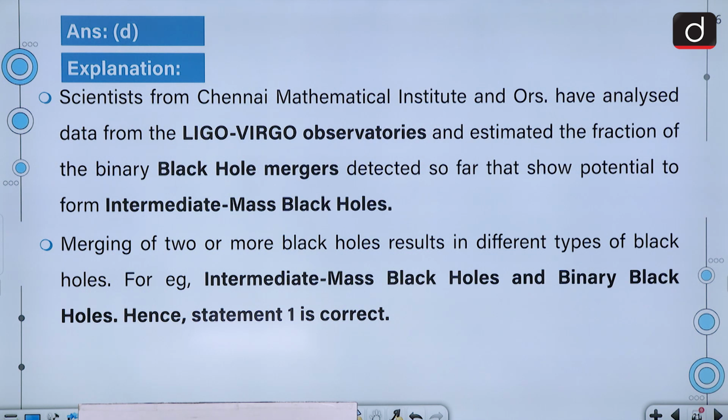Scientists from Chennai Mathematical Institute and others have analyzed data from the LIGO Virgo observatories and estimated the fraction of the binary black hole mergers detected so far that show potential to form intermediate mass black holes. Merging of two or more black holes results in different types of black holes, for example, intermediate mass black holes and binary black holes. Hence, statement 1 is correct.